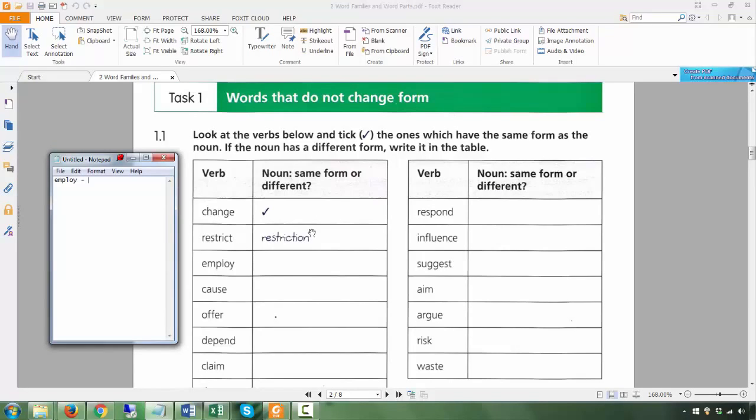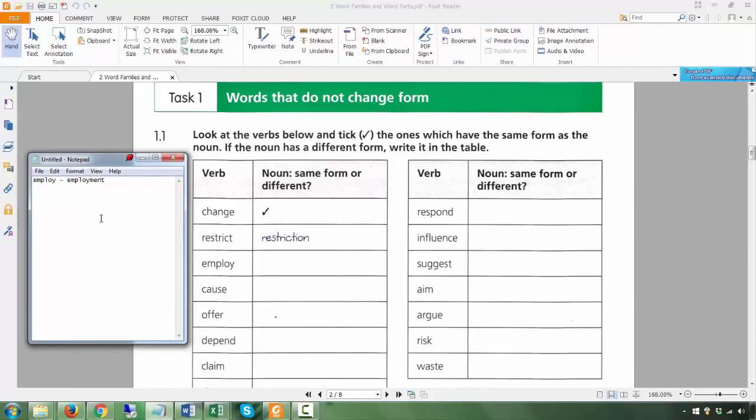Employ, the noun is basically employment. Now be careful here, because here employment is the idea, right? The abstract idea. Of course, you can also talk about employer and employee, but that's the person. Okay, so employment is the correct answer. That's really the abstract idea. Cause, it is also a cause. It is also cause, so just put a tick. Offer, this is also offer, so you can put a tick.